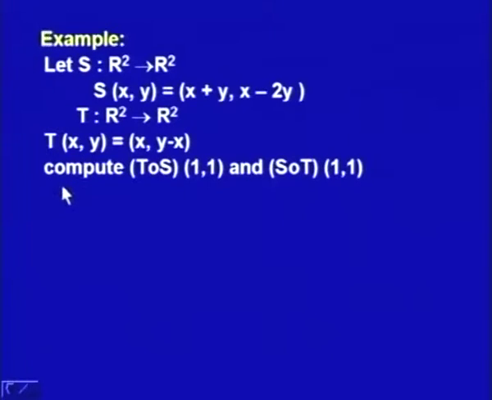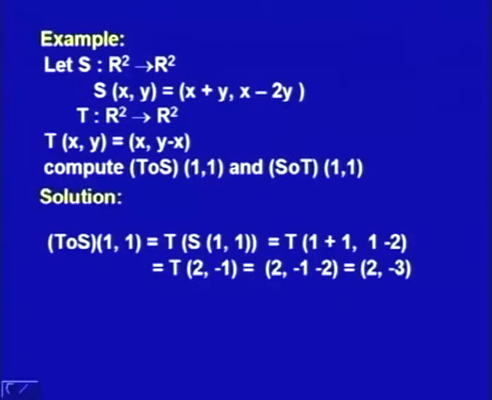So, the question is to compute T composite S for the element 1 comma 1 and S composite T for the element 1 comma 1.